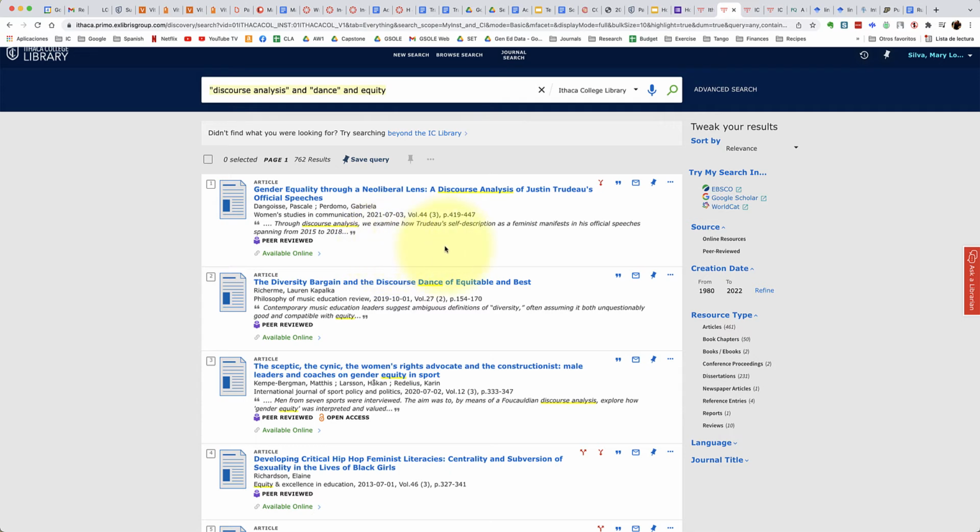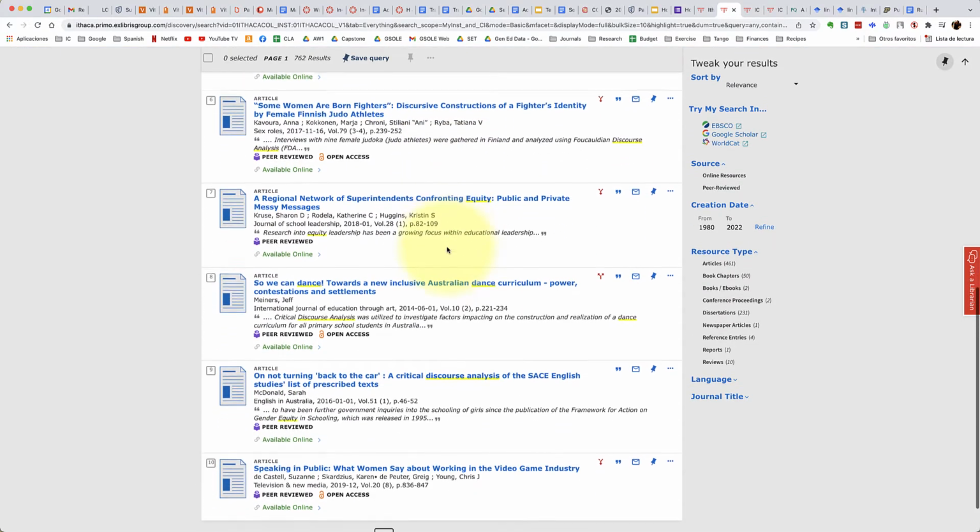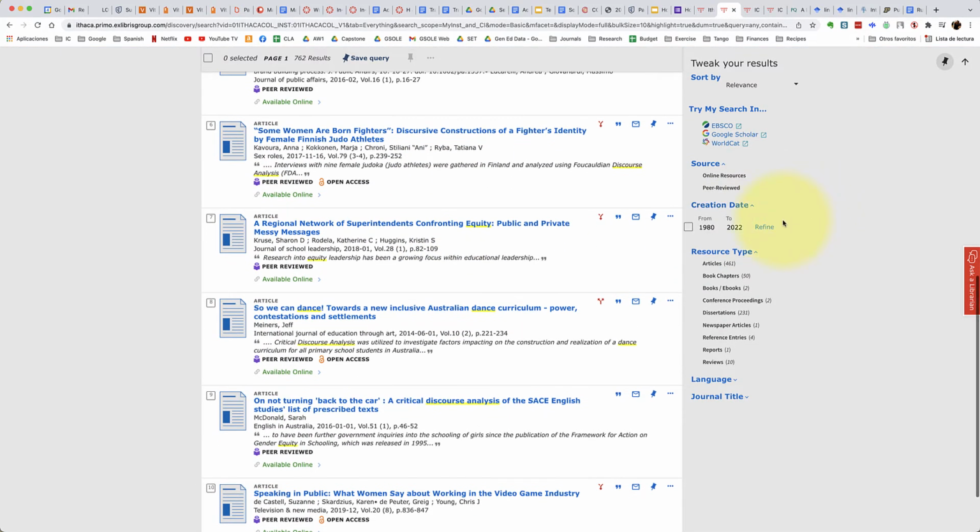Now, before I start actually going and skimming through this list, I want to first take a look at my filters. Now, we have here sources from 1980, and I'm going to narrow this for the last 20 years, basically, so since 2000. Right, so a lot of the research on cultural rhetorics came out of the 90s and early 2000s.